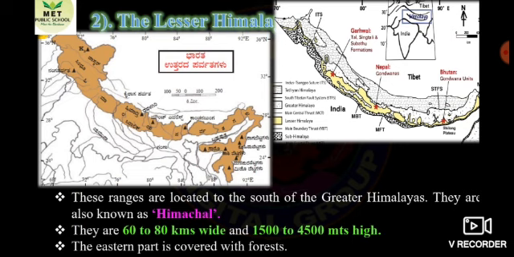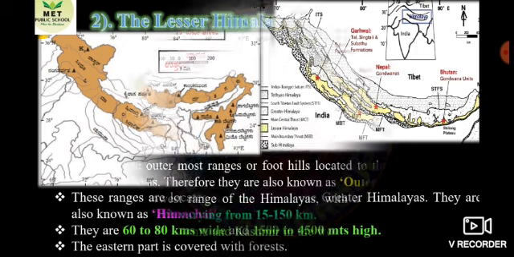Next, the second parallel range of the northern mountain, the Lesser Himalayas. Now let us see about the Lesser Himalayas. These ranges are located to the south of the Greater Himalayas. They are also known as Himachal. They are 60 to 80 km wide and 1500 to 4500 meters high. The eastern part of the Lesser Himalaya is covered with forest.